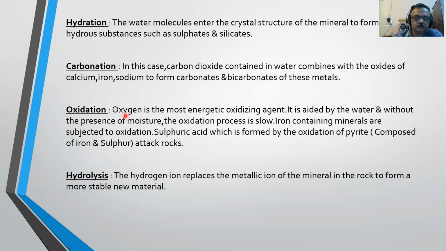Next, oxidation. Oxygen is the most energetic oxidizing agent. It is aided by the water, and without the presence of moisture, the oxidation process is slow. Iron containing minerals are subjected to oxidation. Sulfuric acid, which is formed by the oxidation of pyrites, attacks rocks. Next, hydrolysis. The hydrogen ion replaces the metallic ion of the mineral in the rock to form a more stable and new material.